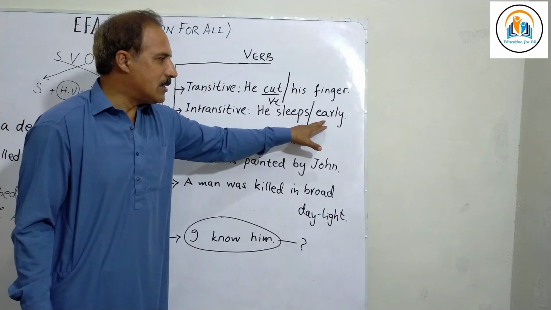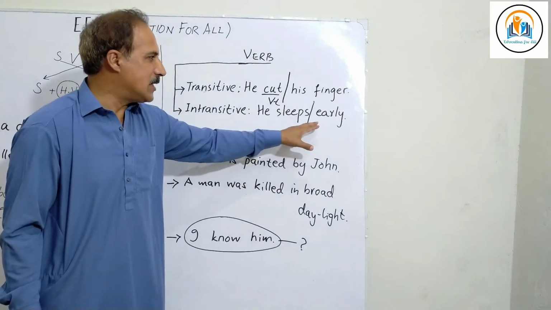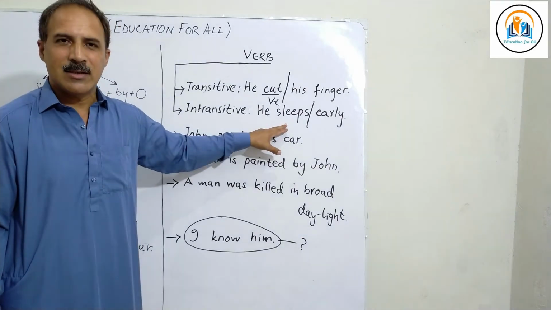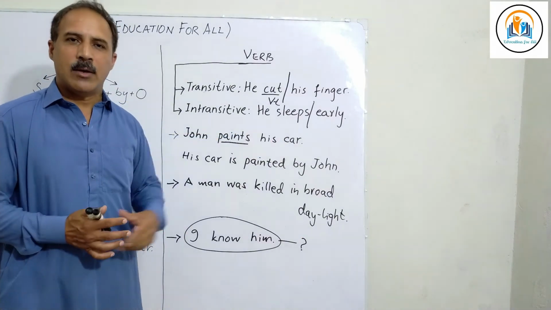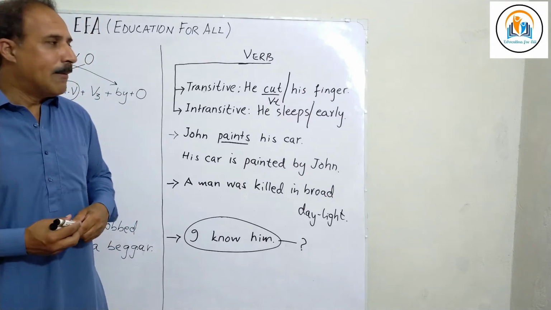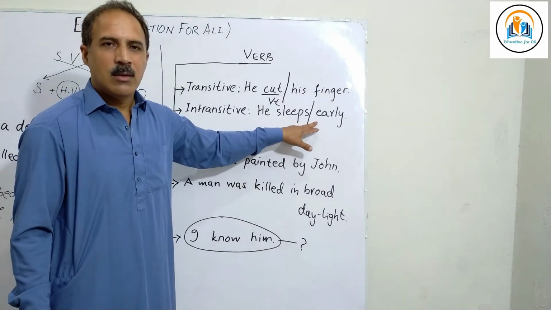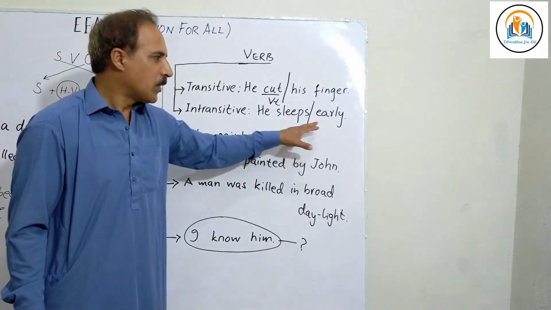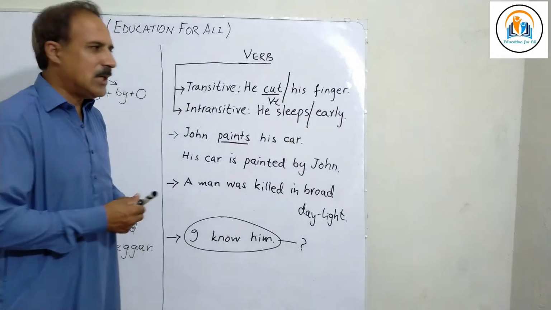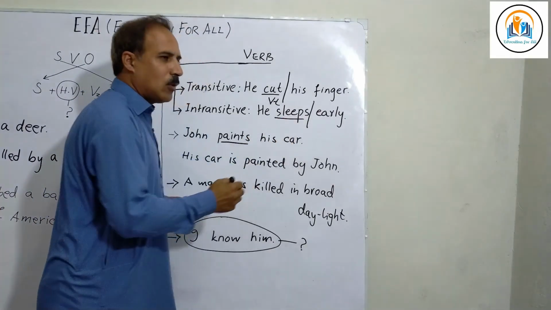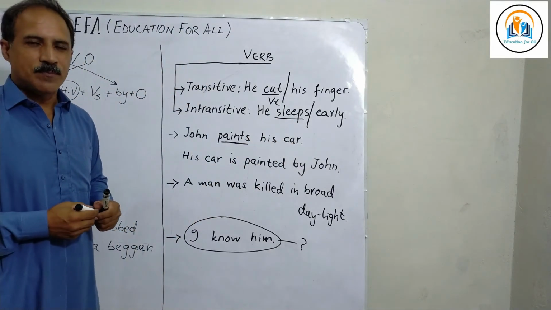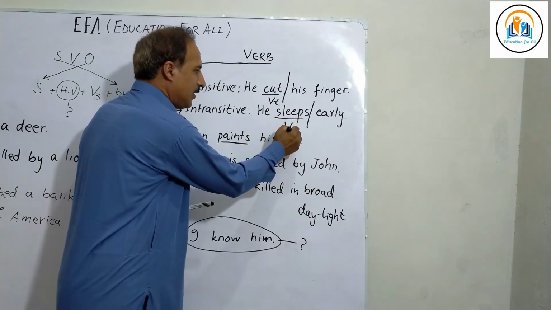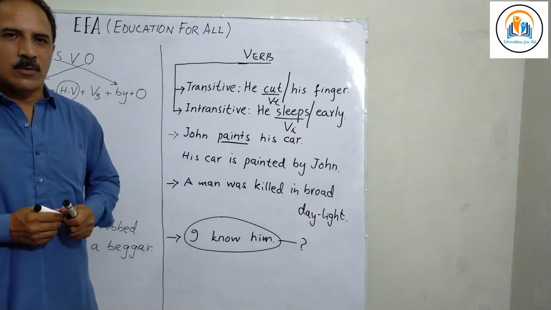So it means that the word or phrases which follow this main verb are not actually the receiver of action. They can be adverbials, but these words or phrases cannot be the object or receiver of action. So the main verb sleeps here does not require an object to receive its action. It is complete without an object. Therefore, we call it VI, intransitive verb.